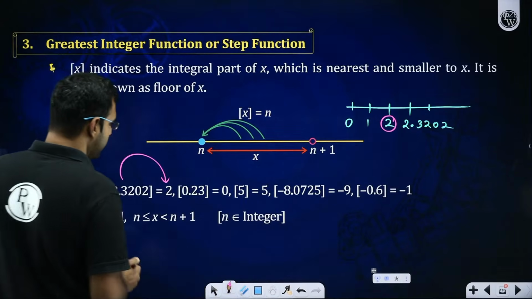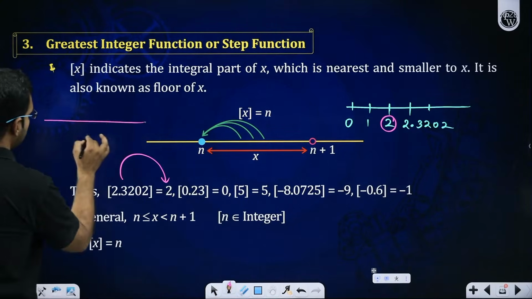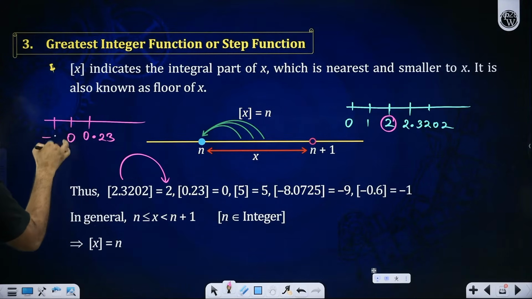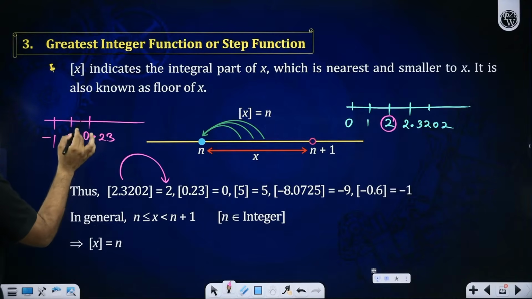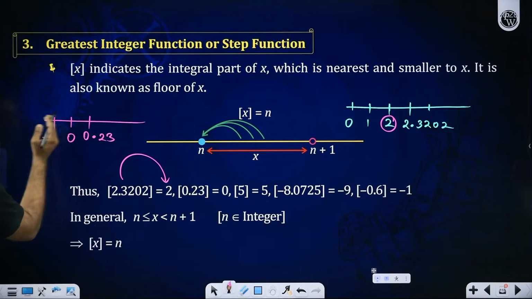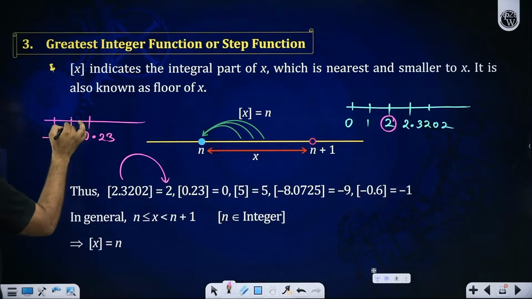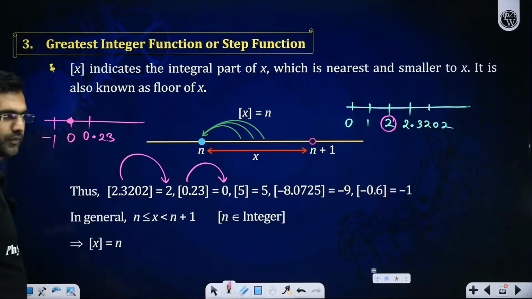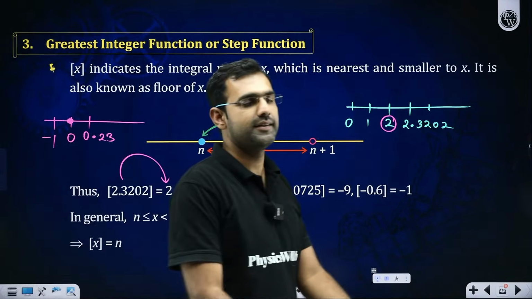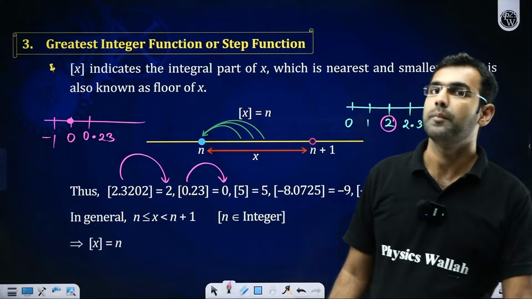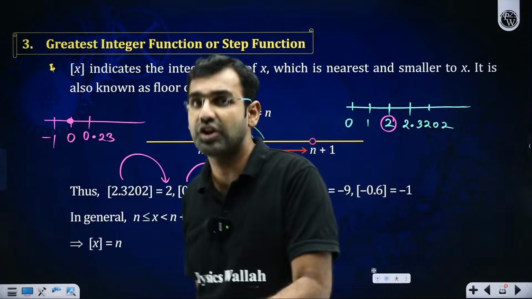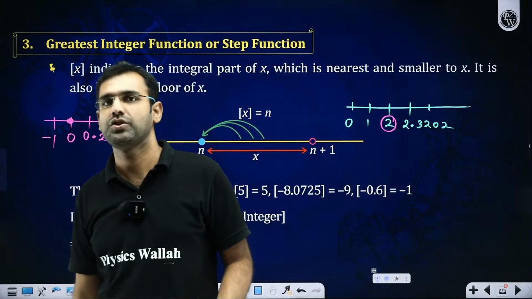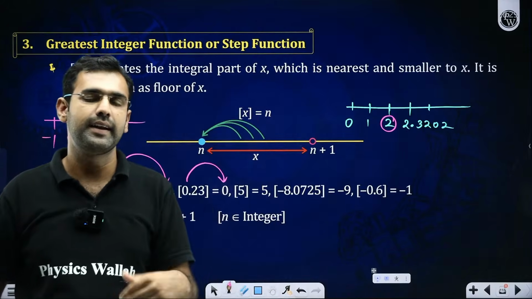Now, you look at 0.23. On the number scale, on the left of it, there is 0, -1 and so on. Look at the greatest integer among all the integers which are less than or equal to it. Among them, the greatest is 0. So GIF of 0.23 is 0. The GIF sign is given by a parenthesis, but not always would a parenthesis mean a GIF. It should be specifically mentioned in the question that this parenthesis sign represents GIF. If it is not mentioned, I'll not take the parenthesis sign as a GIF.